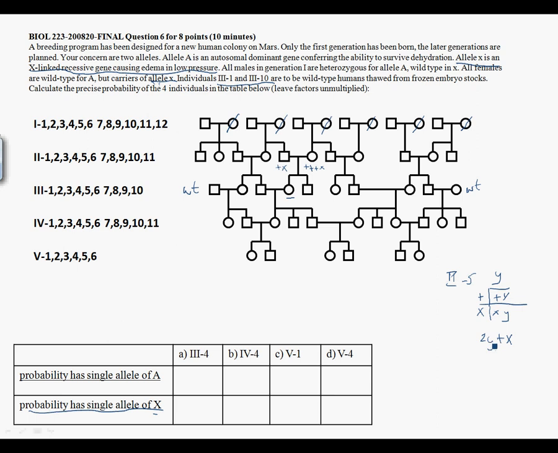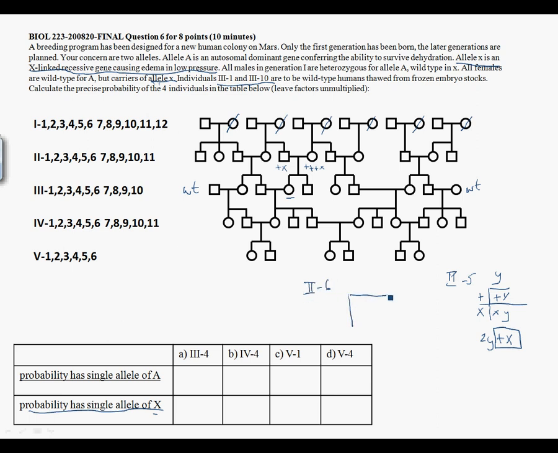We know the gender of the offspring all the way through the pedigree, so we can ignore the Y there and just focus on this. So there is an equal chance of producing an X gamete that's wild type or mutant. The mother is a little bit different. I'm going to write her here, and she is individual 2-6.